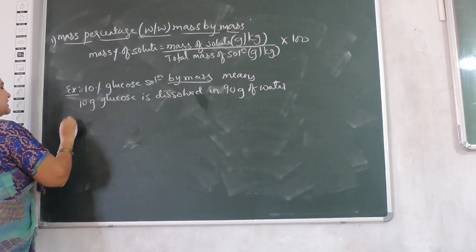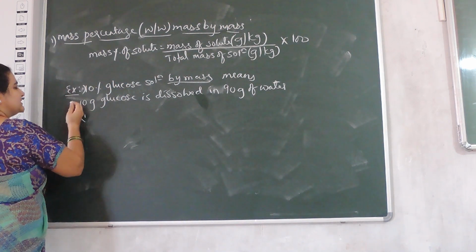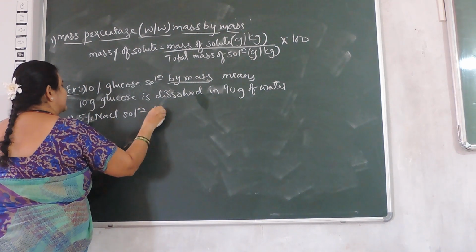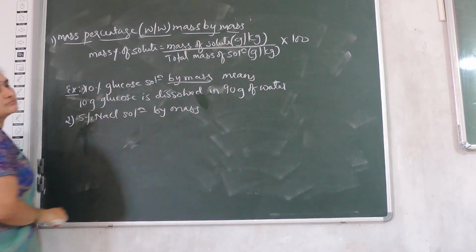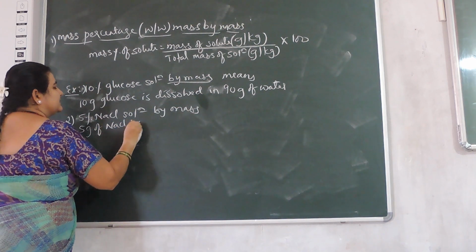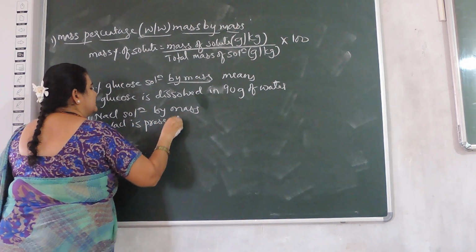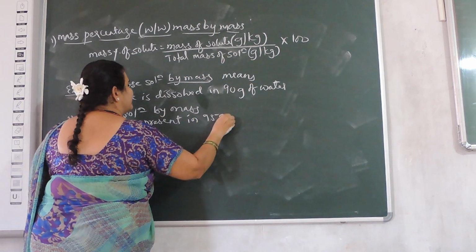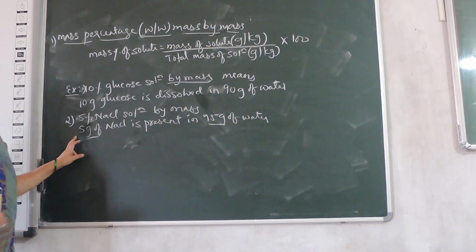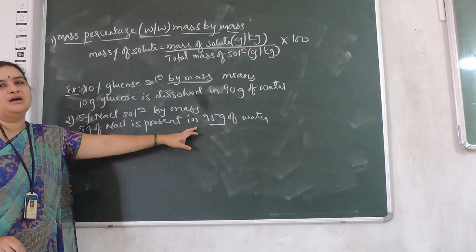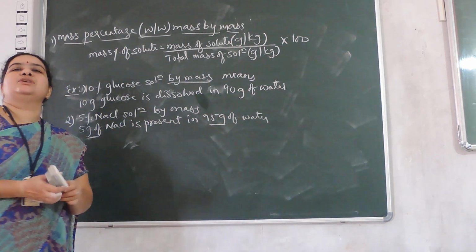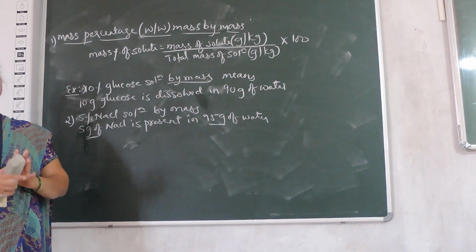Another example, the first one: a 5% NaCl solution by mass. It means 5 grams of NaCl is dissolved in 95 grams of water. Just see here that both quantities are expressed in mass units. This type of mass calculation is used in industrial chemistry applications.